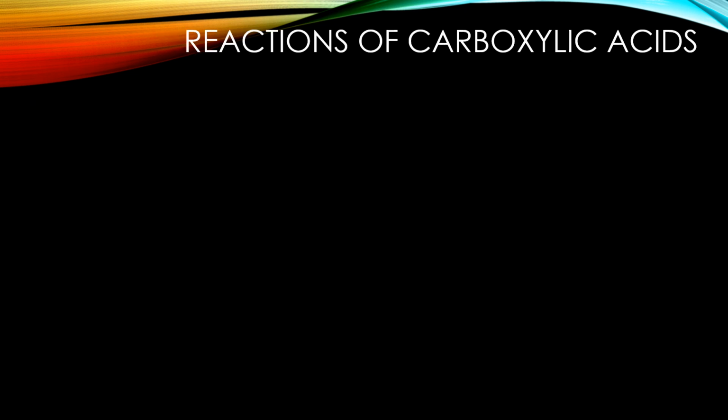Okay, let's begin with looking at the reactions of carboxylic acid after we study the properties. So the first reaction of carboxylic acid is the reaction of it with metal. Acid reacting with a metal will result in the formation of a salt and hydrogen gas. Now coming to the basic question, why do we say that carboxylic acids are acidic in nature? Why do they have that property? Due to the ability of them to lose a proton.